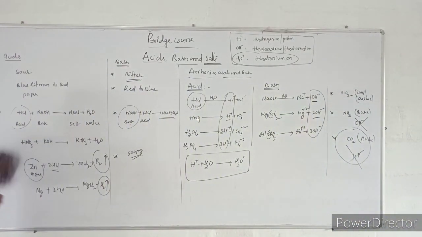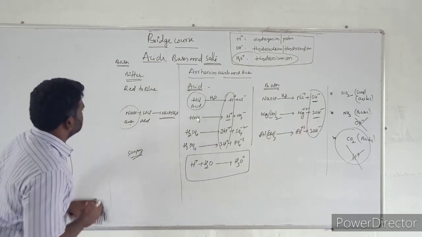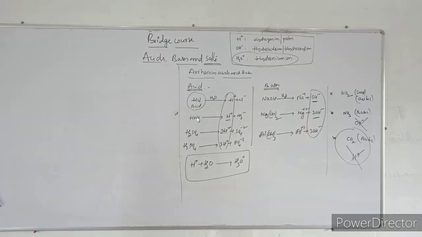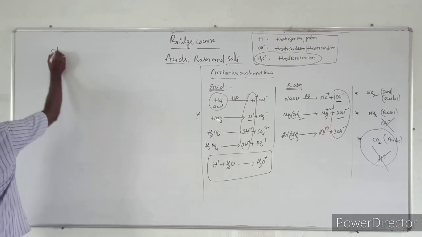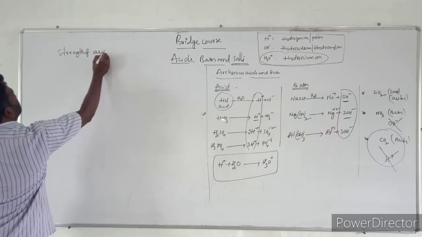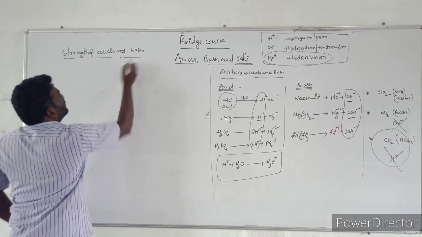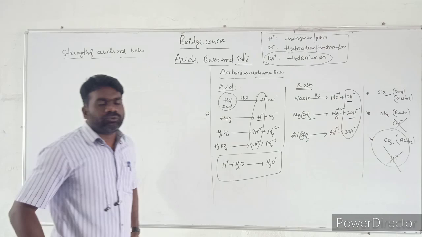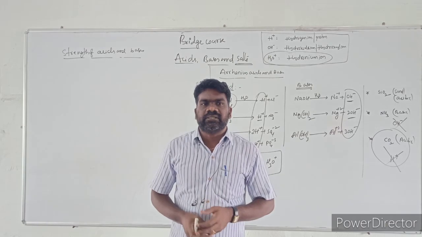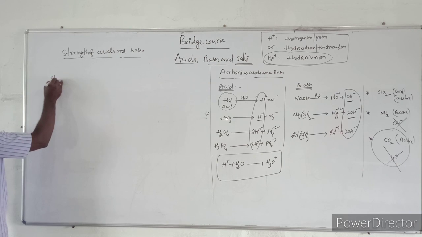Now let us look into the strength of acids and bases. Acids and bases are broadly of two types based on their strength. One is strong acid and weak acid. The second is strong base and weak base. Now let us first look into the strong acids.